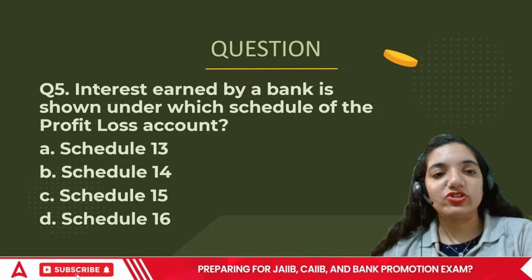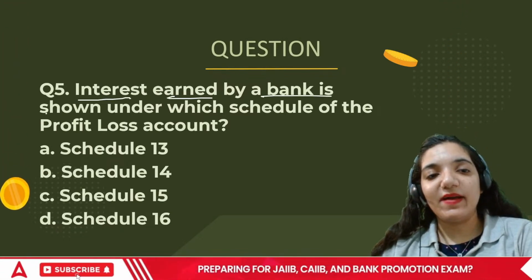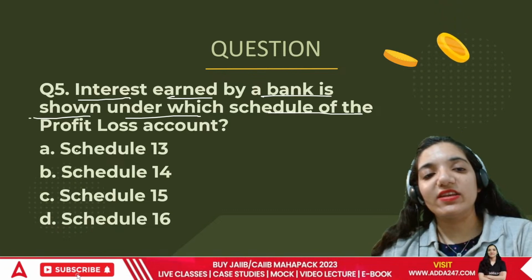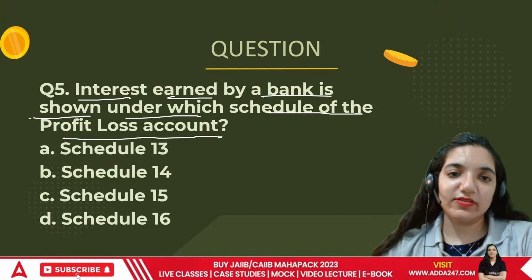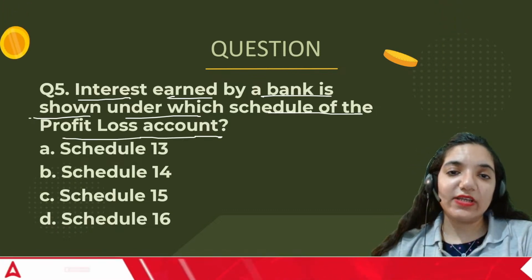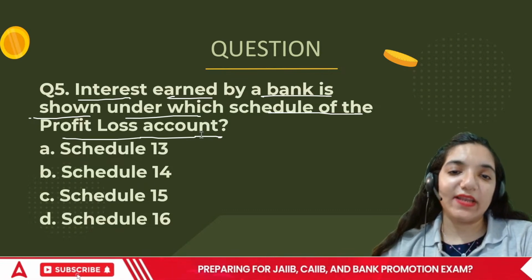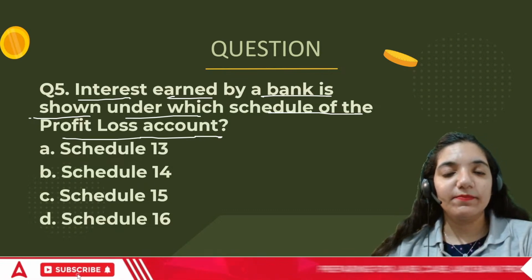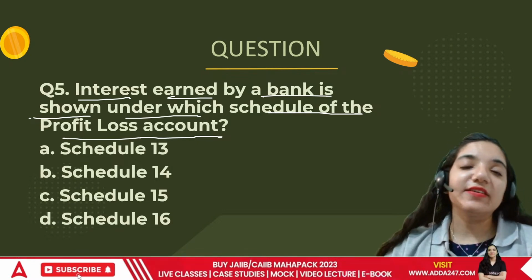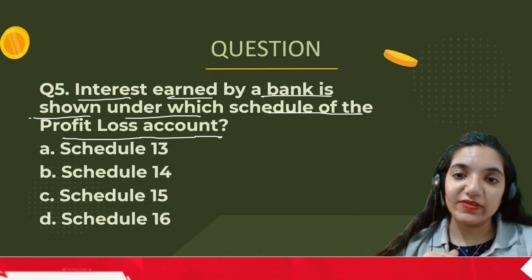Acha, next question. Interest earned by the bank is shown under which schedule of the profit and loss account? This portion is related to the area of income and expenditure, everyone. Interest earned by the bank. This is the primary source of earnings for a bank.